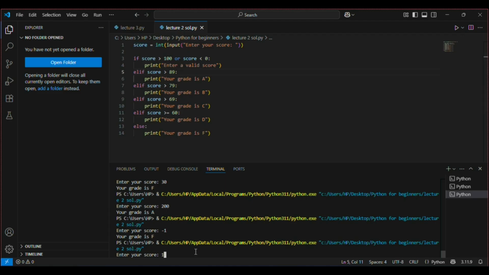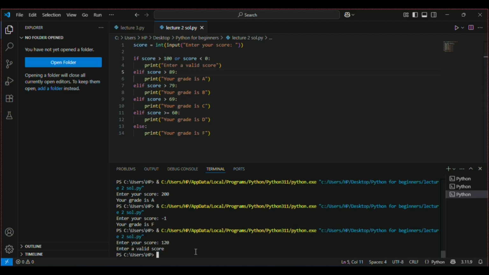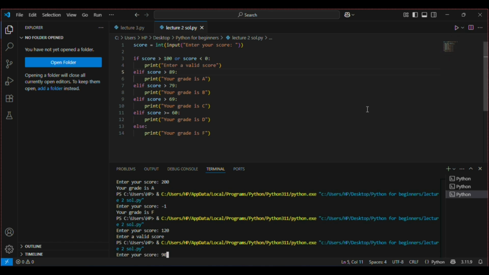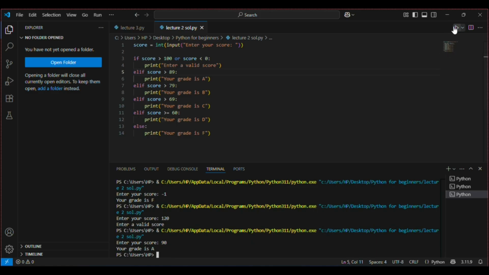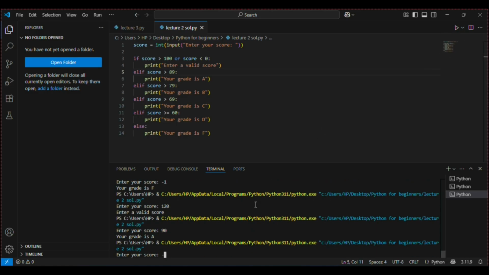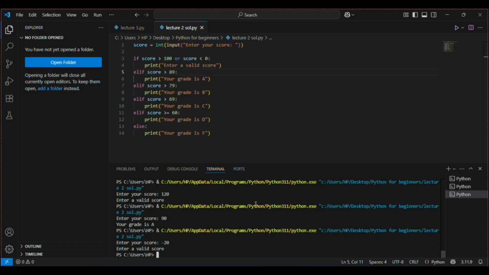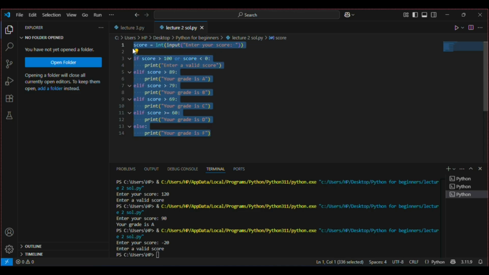I will say 120. It says enter a valid score. I run it again, and I say 90. It says grade is A. Now let's say minus 20. It says enter a valid score. So we have done all that was mentioned in the previous mini challenge. We have done it all, and using if-else statements it is very messy. It is very long code, and there is a lot of repetition. But we have done what our purpose was, and that's all for today.